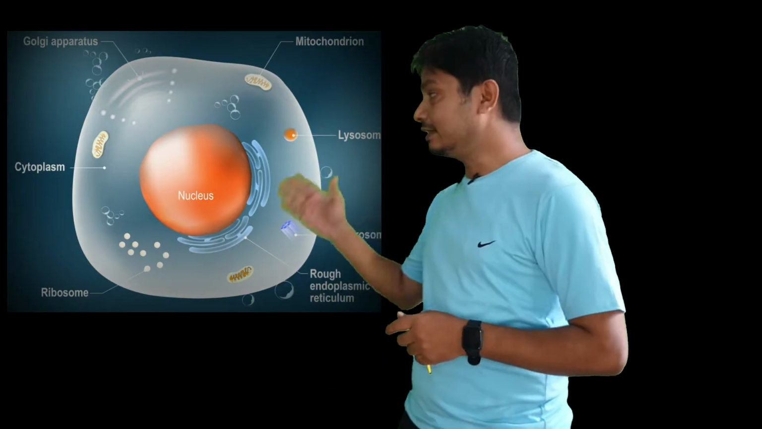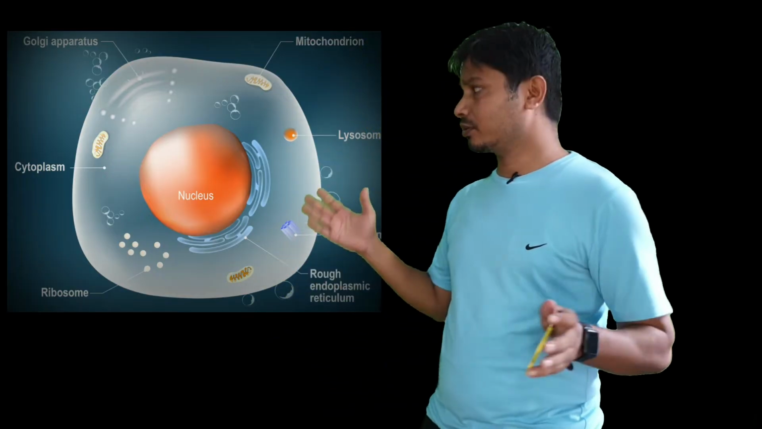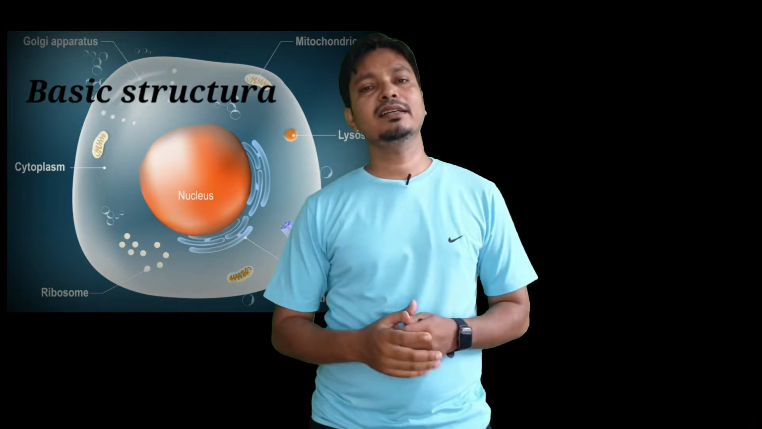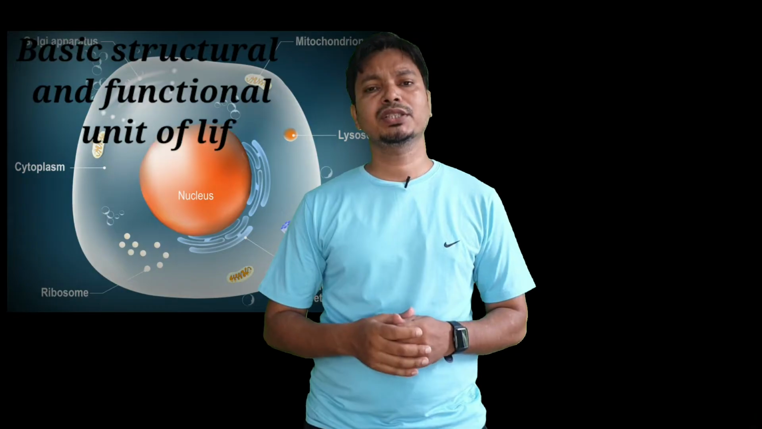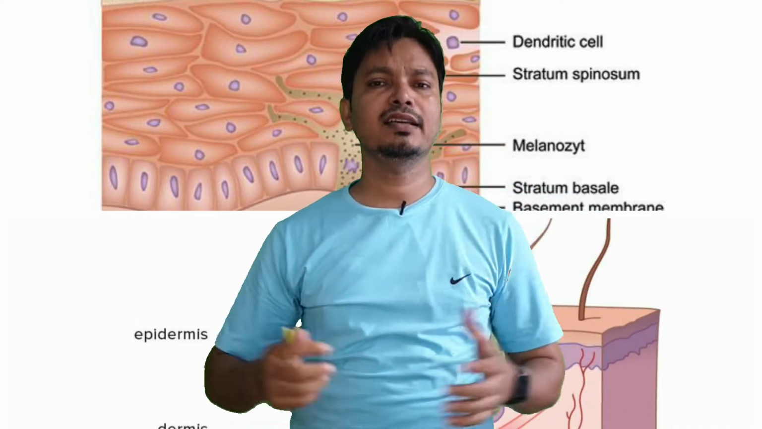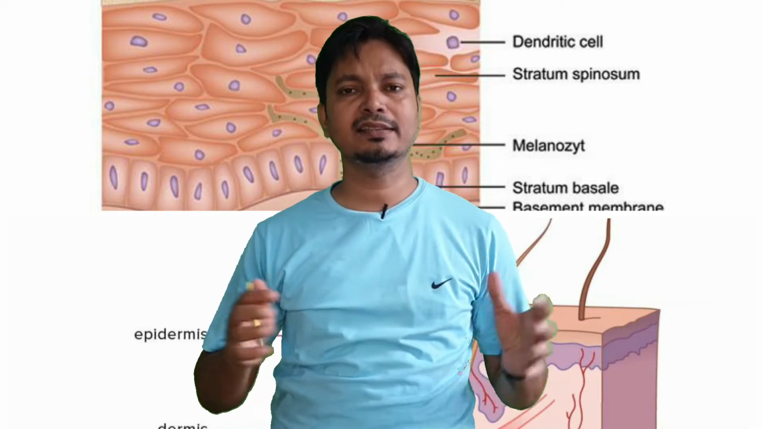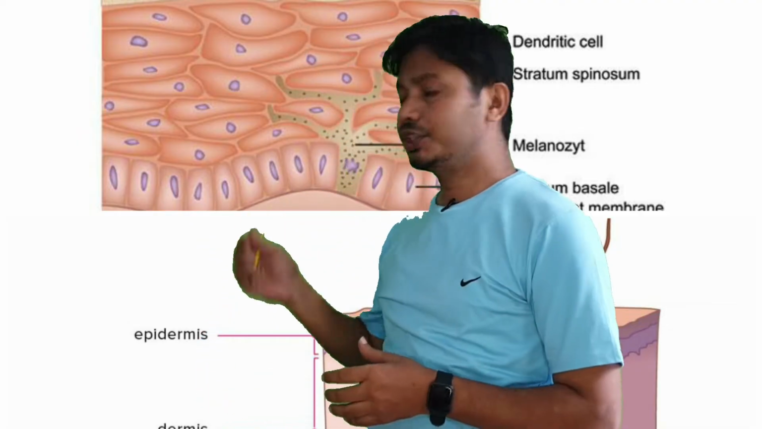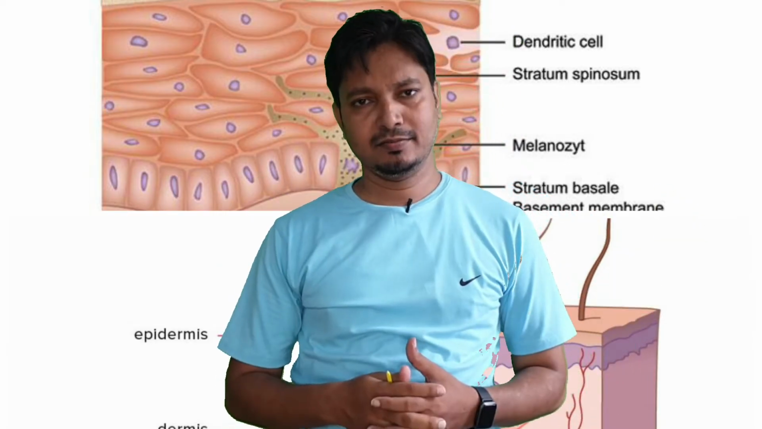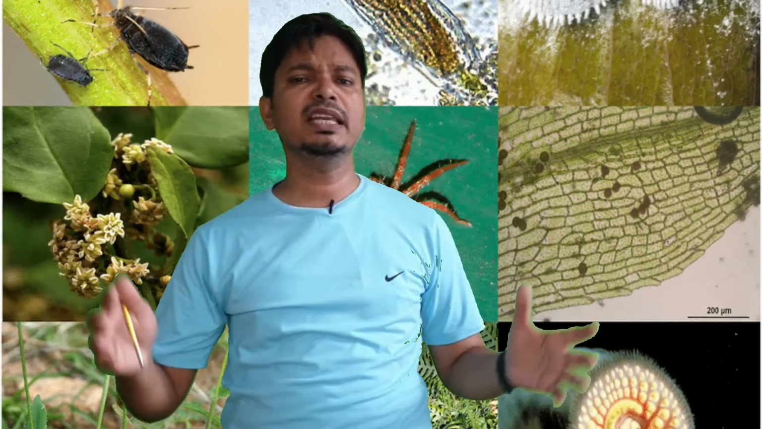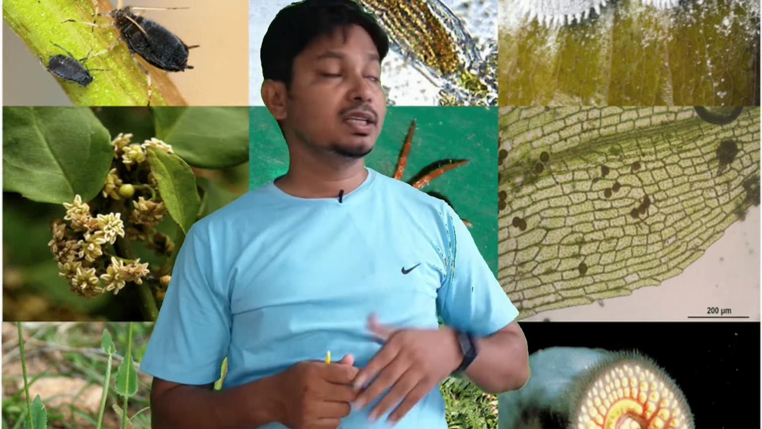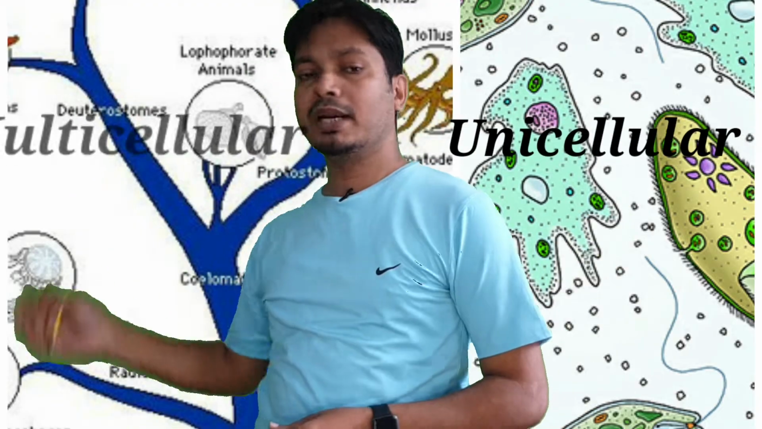I think you have heard from your lower classes and from the books that the cell is the basic structural and functional unit of life. This skin is the largest organ, and skin is made up of different tissues. So tissues are made up of cells. We know that millions of organisms are present in our environment. One is unicellular, another is multicellular.